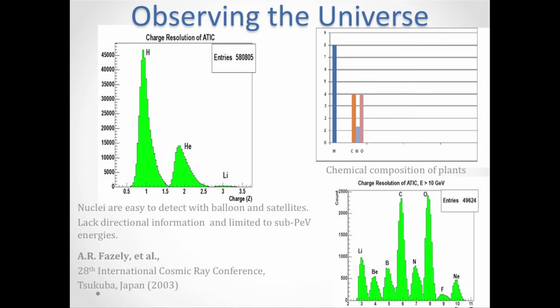Okay? And look at a plant. This is the chemical composition of plants. Look at it. Okay? Hydrogen, carbon, nitrogen, oxygen. Which tells you that when the universe was created, life was supposed to be an essential component of this universe, and it's abundant because that's the abundance of elements that actually corresponds to elements of life.